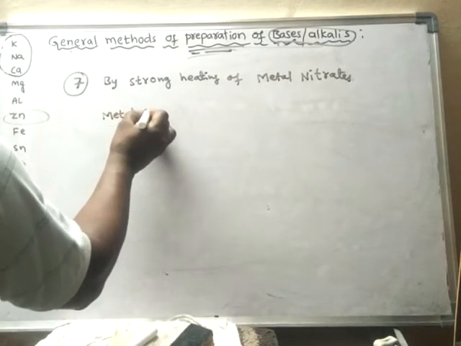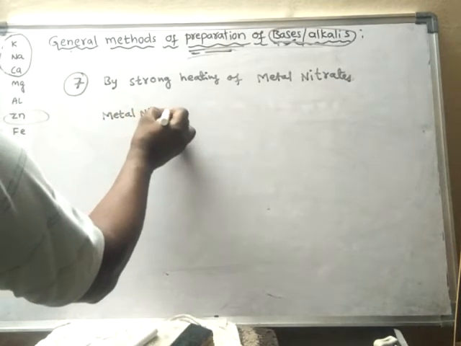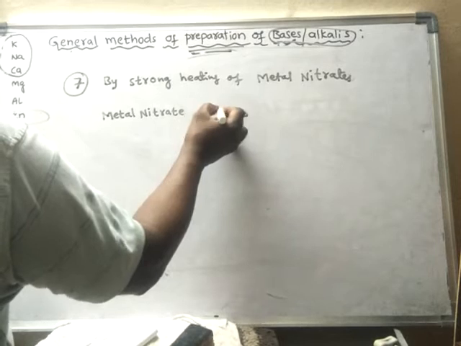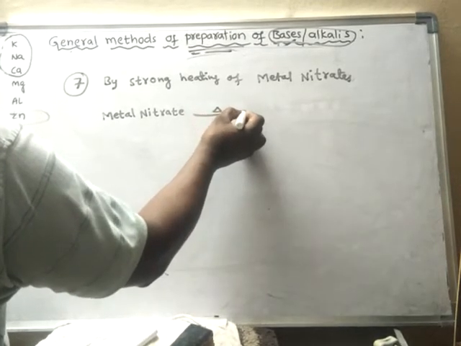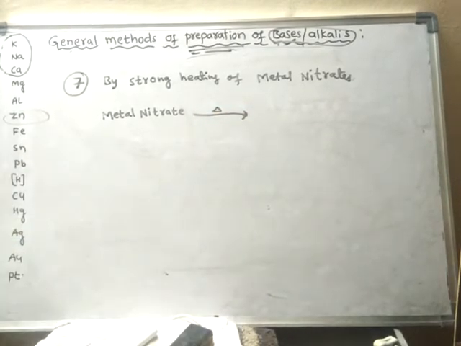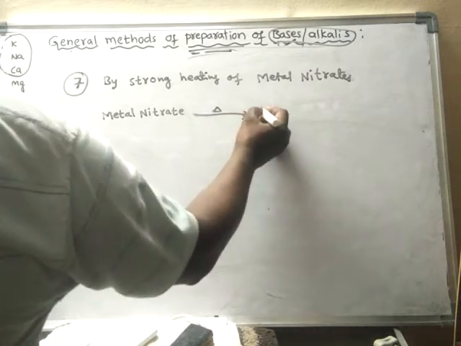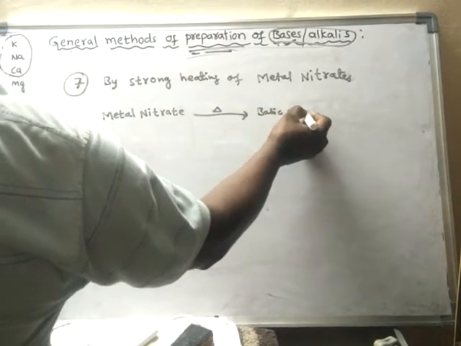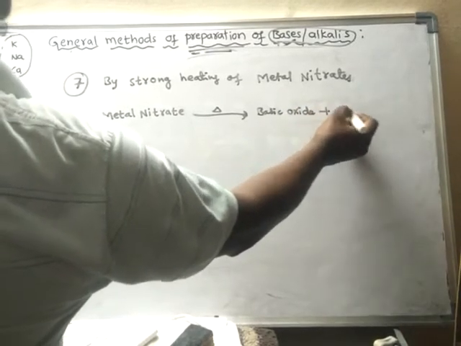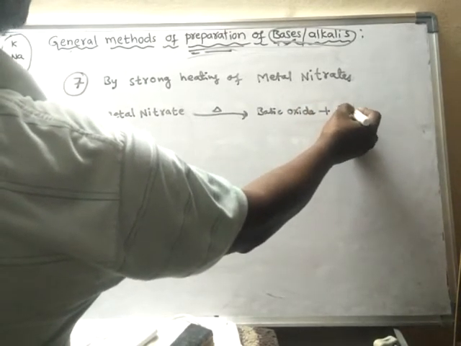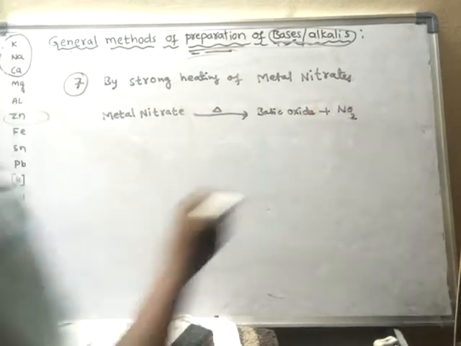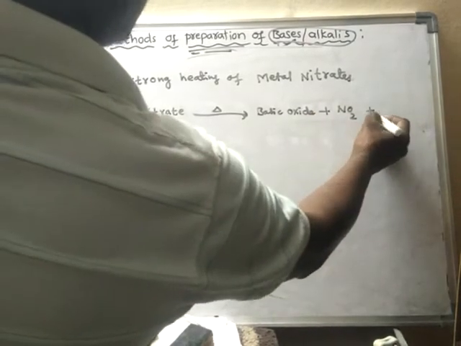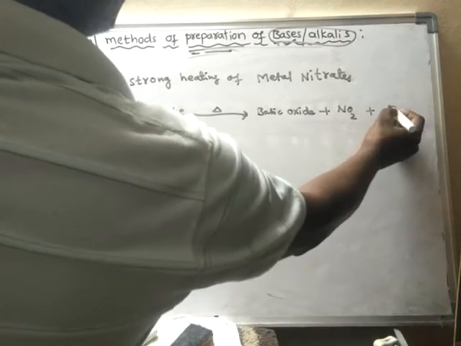Metal nitrate upon strong heating, you will get basic oxide. What is basic oxide? Basic oxide means metal oxide, plus NO2 gas is liberated, a reddish brown colored gas, and along with these two, oxygen gas is also formed.